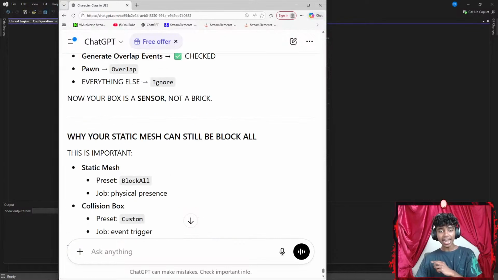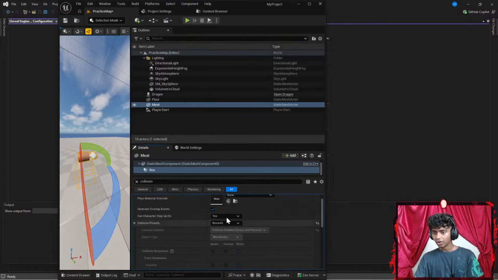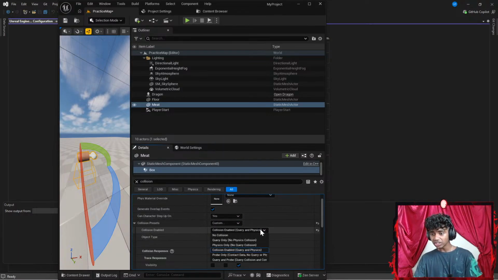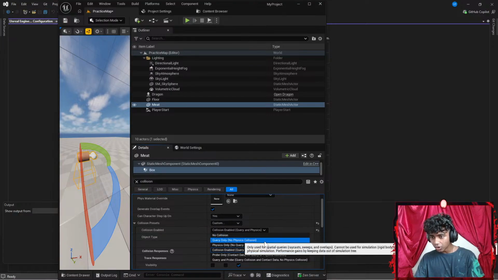Okay, I think I see. That actually makes so much more sense. Okay, so let's go to something like my block all. I'm gonna go ahead and change it to custom. Now I can actually change stuff here. Let's go with something like query only.